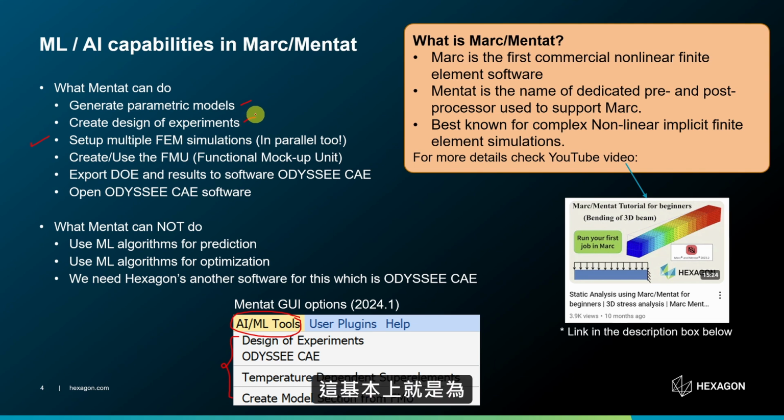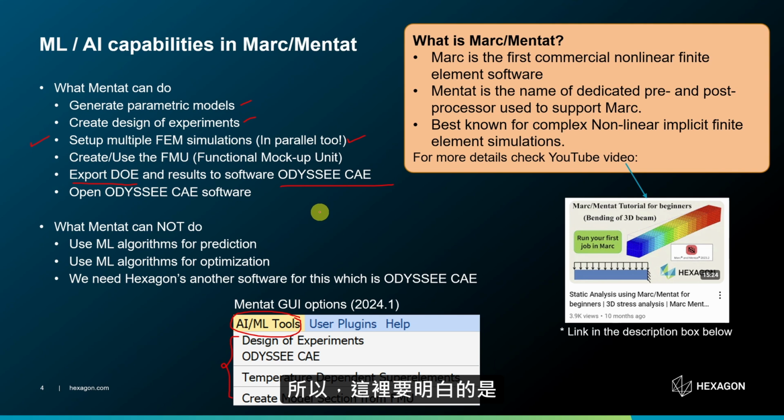This is basically to generate the data for machine learning model. Then all those models can be run in parallel. We can also create functional mockup units in Mentat. And finally, Mentat can export all the DOE results to software called ODYSSEE CAE.